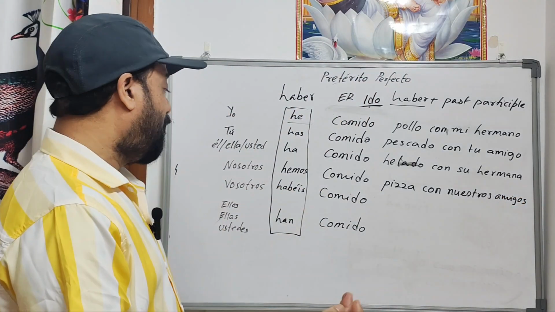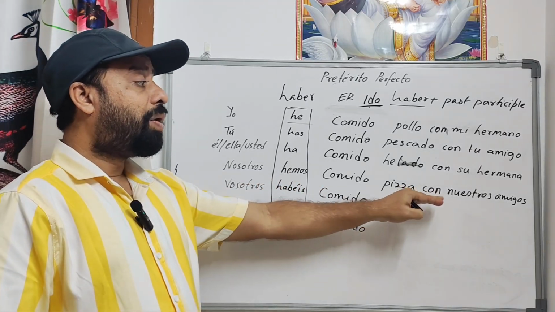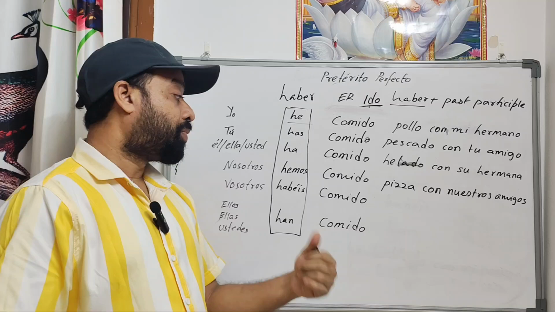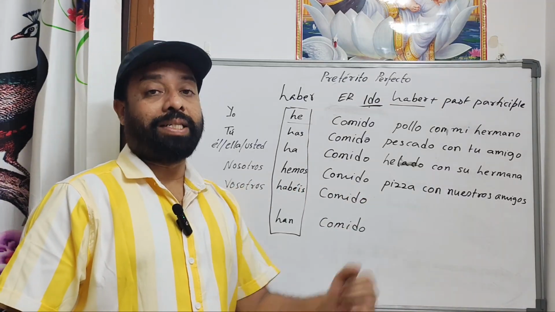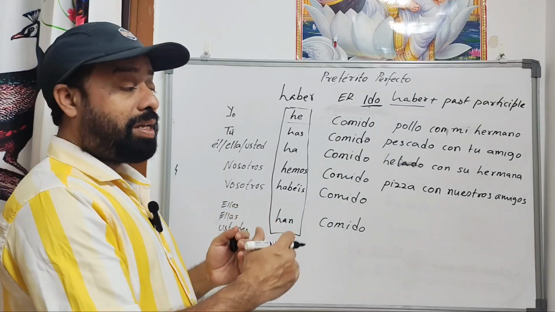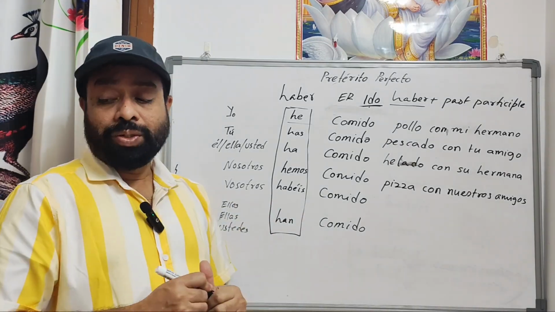Right? It's very simple. Nosotros hemos comido pizza con nuestros amigos. We have eaten pizza with our friends. So this is how the sentences will be done for the AR verb.